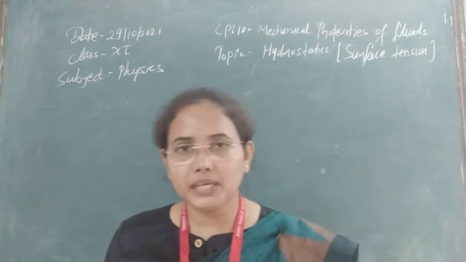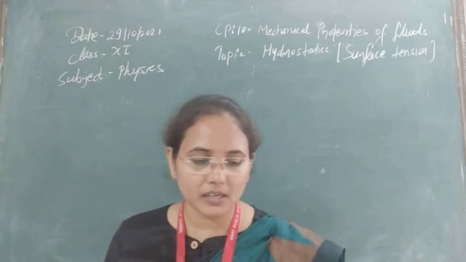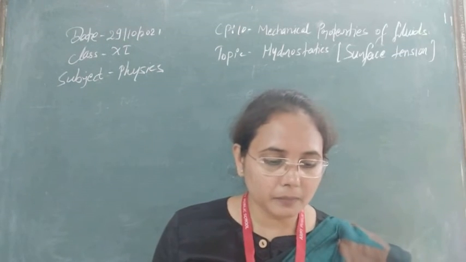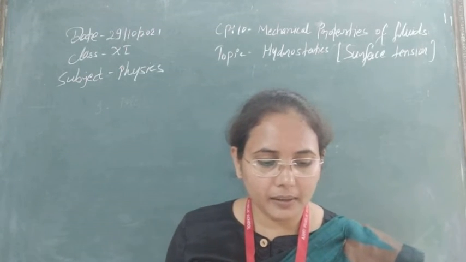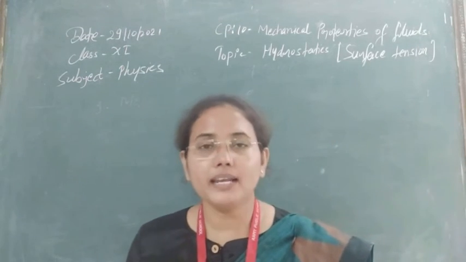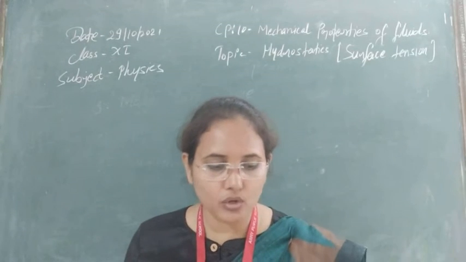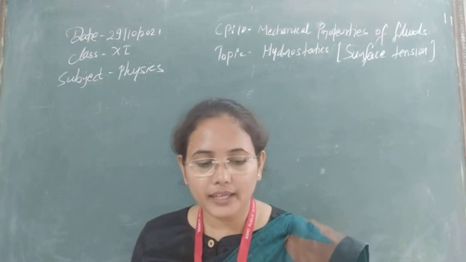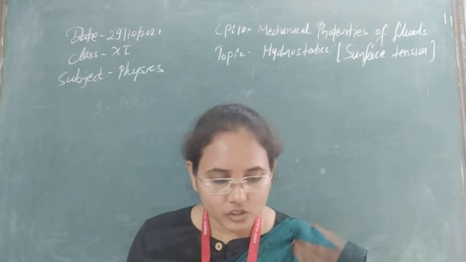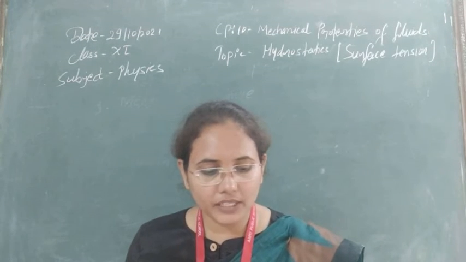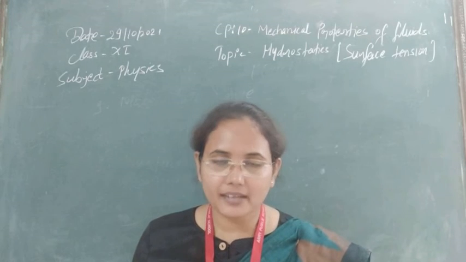So if you have to measure the surface tension, how can you measure it? The surface tension of a liquid is measured as the force acting on unit length of a line imagined to be drawn tangentially anywhere on the free surface of the liquid at rest.